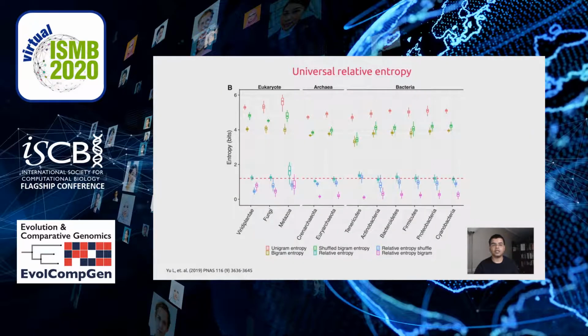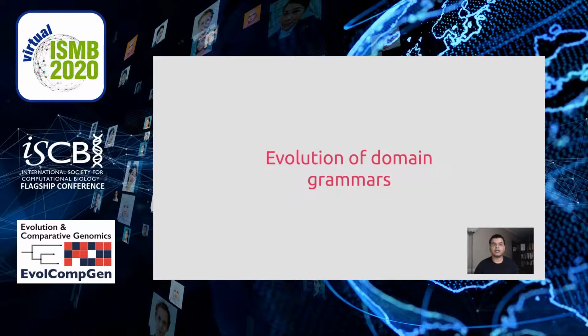When we looked at the relative entropies in this genome, we found that except in metazoa or animals and a small group of archaea, the relative entropy lies in a close range around 1.2 bits. This is very similar to the universal relative entropy seen in the case of natural languages. Now let's see how these grammars evolved.